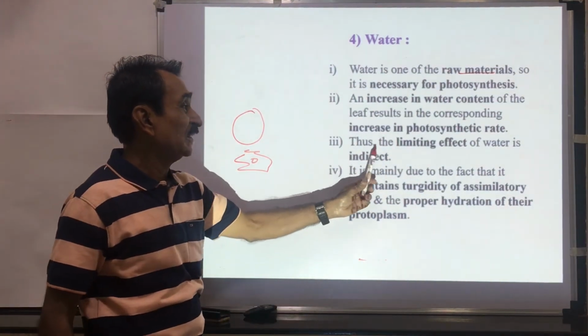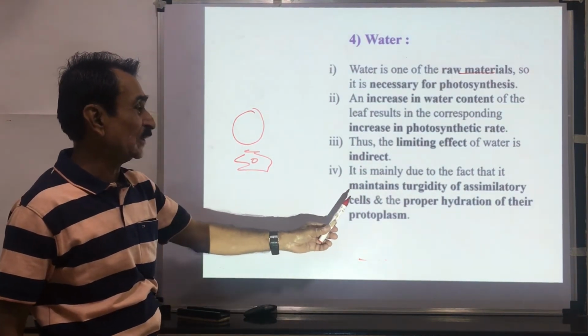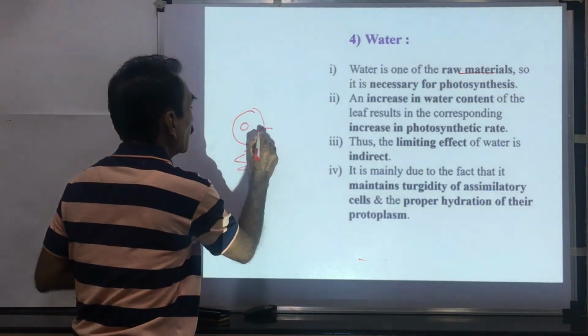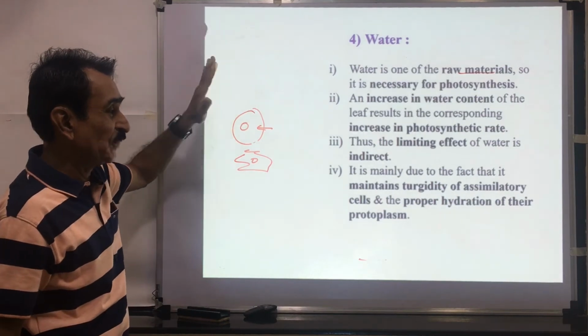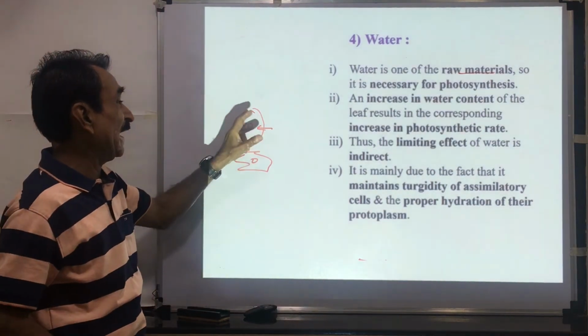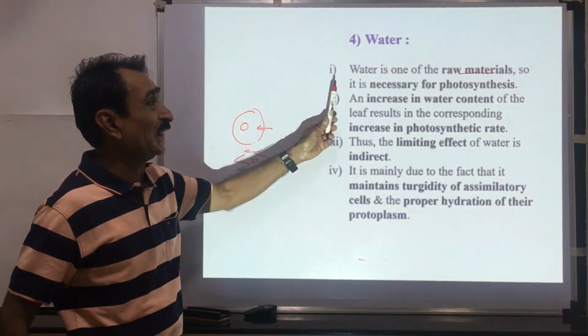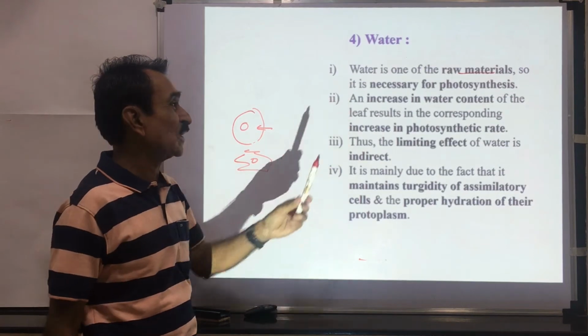So the limiting effect of water is indirect. It is mainly due to the fact that it maintains turgidity. To maintain the turgidity of mesophyll cells, this water is very essential. So hydration of protoplasm is essential for the process of photosynthesis. So water is the next factor. This is the raw material for the process of photosynthesis.